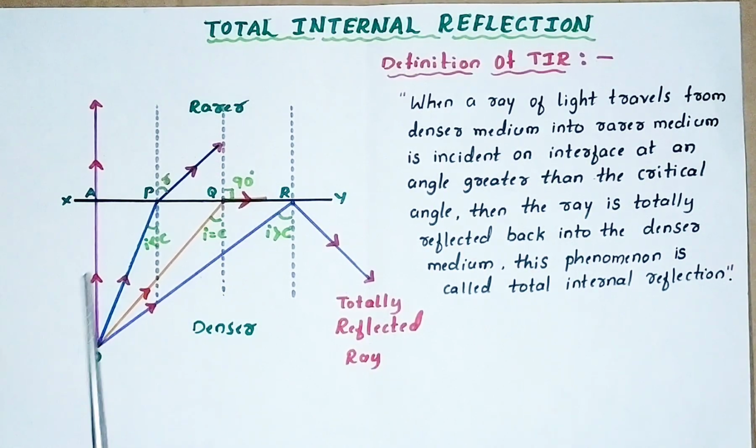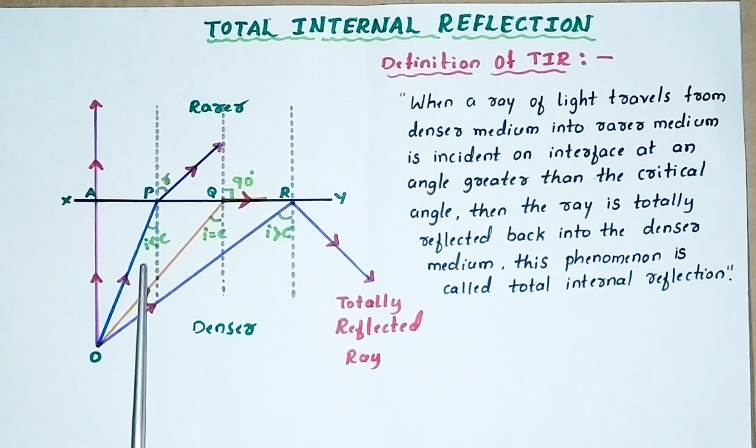Initially, at the first ray of light, that is at normal incidence, the angle of incidence is 0, because it is exactly on the normal. But now in the second case, it is not on the normal. It is having a certain angle.